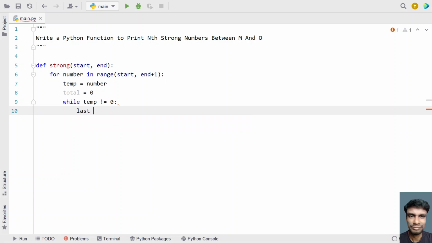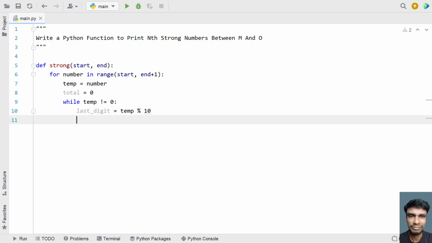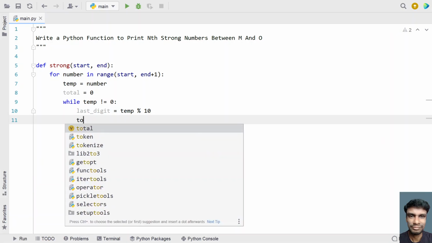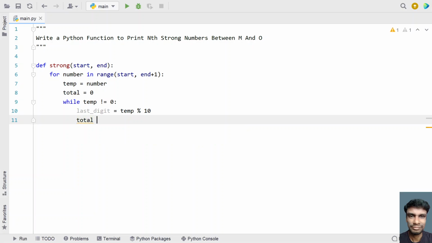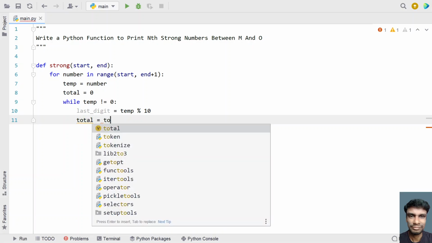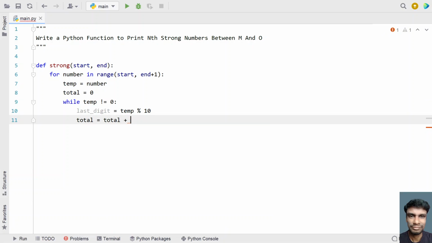So let's take a variable last_digit equal to, here we have to get the last digit. In order to get the last digit, we perform the modulus operation by 10, so we'll get the last digit of temp. Once we get the last digit, we have total equal to total plus the factorial of the last digit.